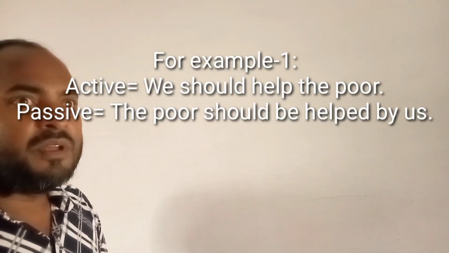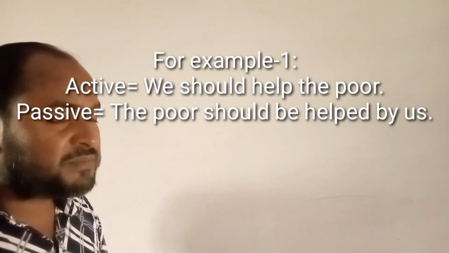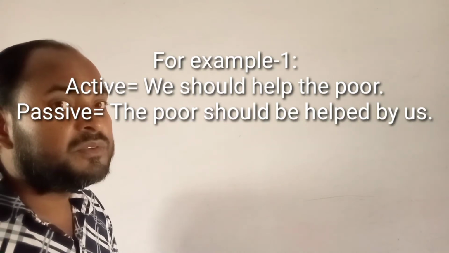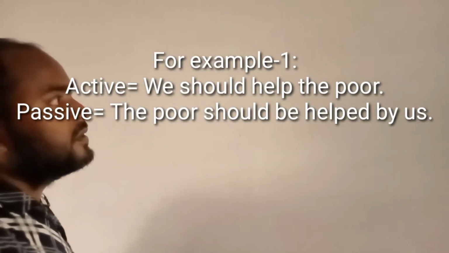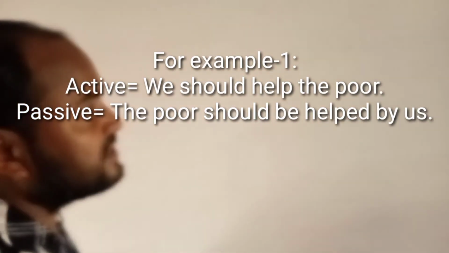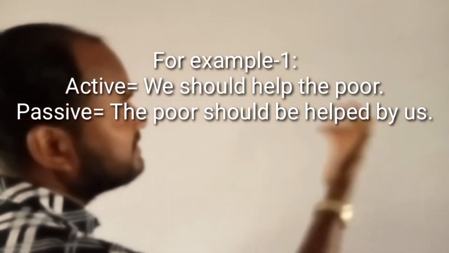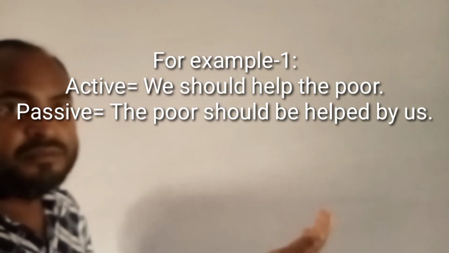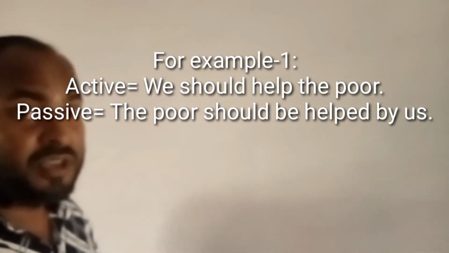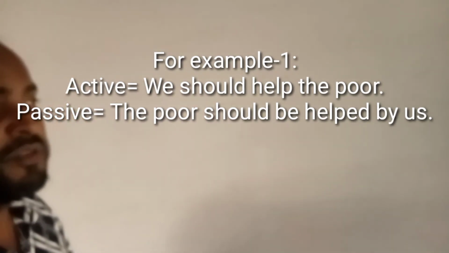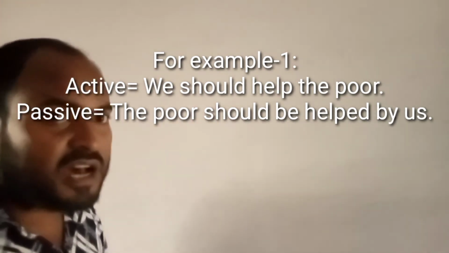You know the past participle form of verb help. Yes, helped. There is no extension in this sentence, so we have to write by and then object form of subject. Yes, us. The object form of subject we is us.